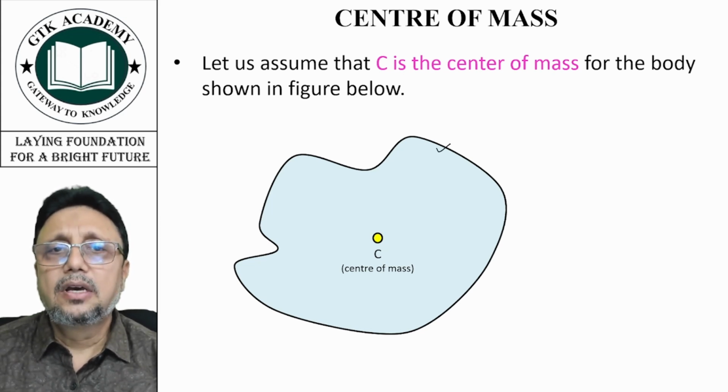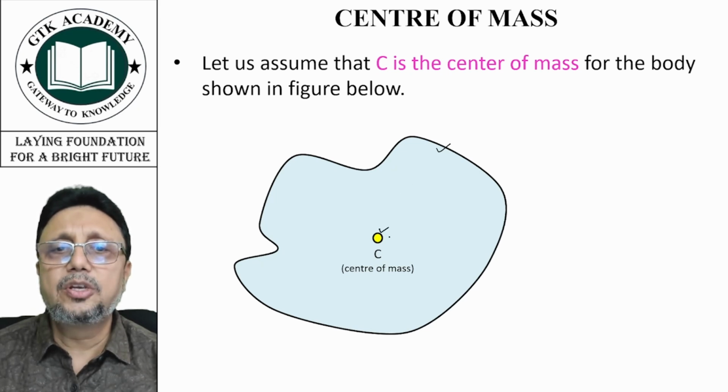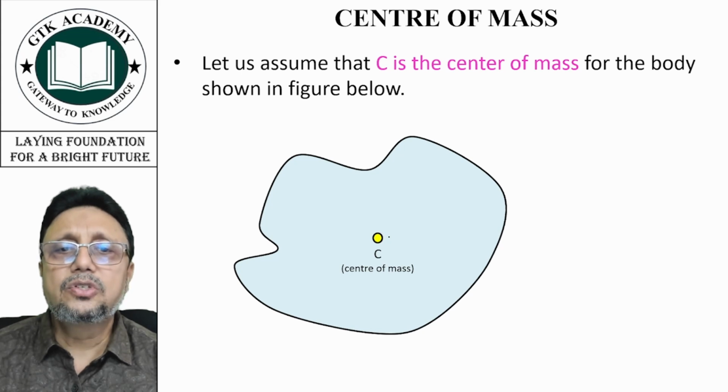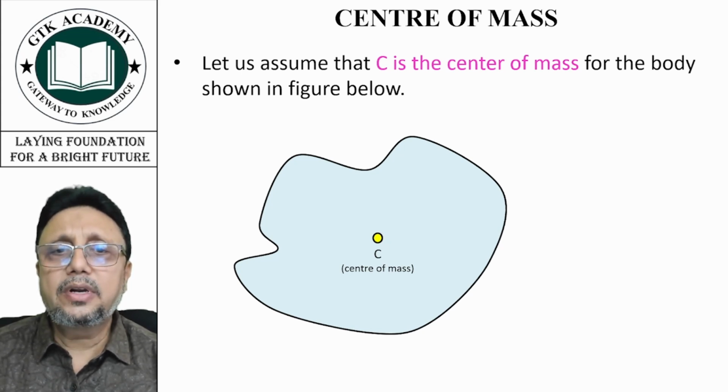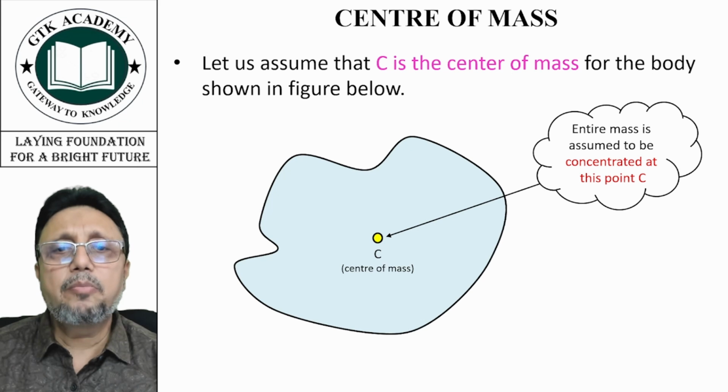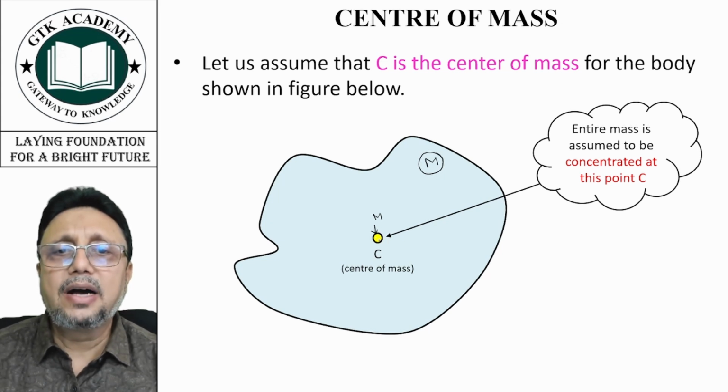That means whatever the mass of the body, it is equally distributed around C. The other very important thing is that the entire mass is assumed to be concentrated at this point C. Suppose the mass of this body is M. Now M is the mass of the entire body, but we assume that the whole mass is concentrated here, as if there is a small body of mass M at the center of mass.